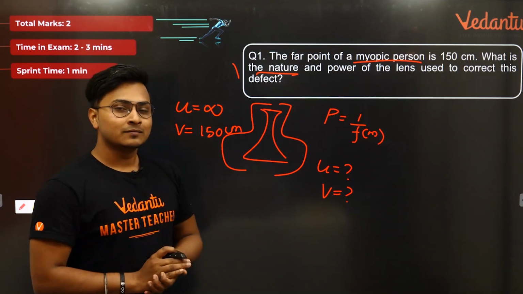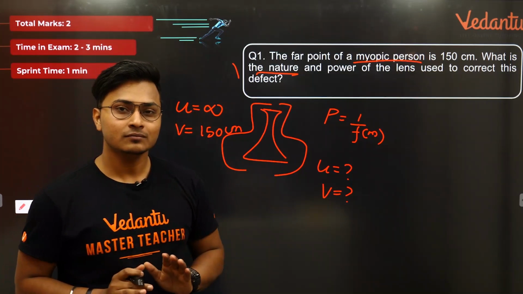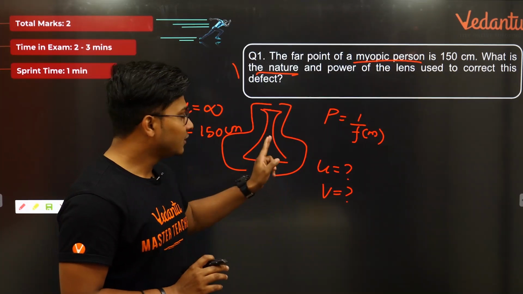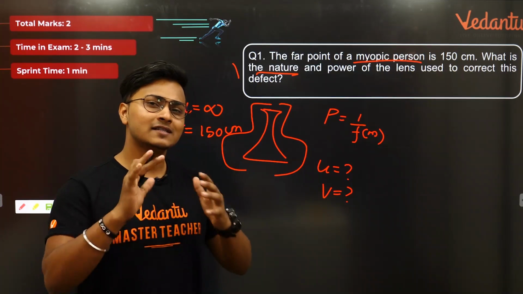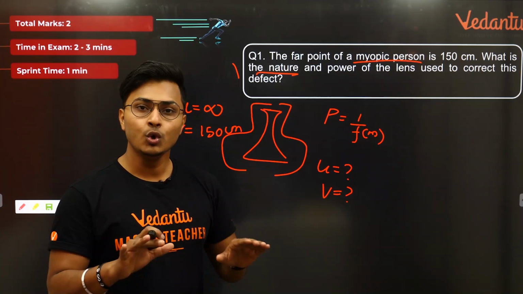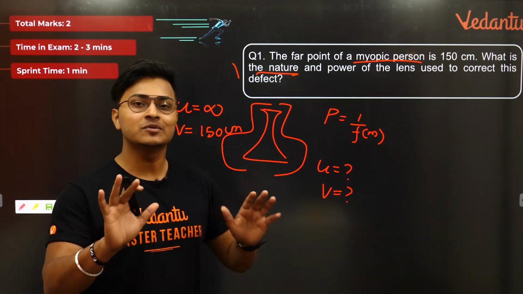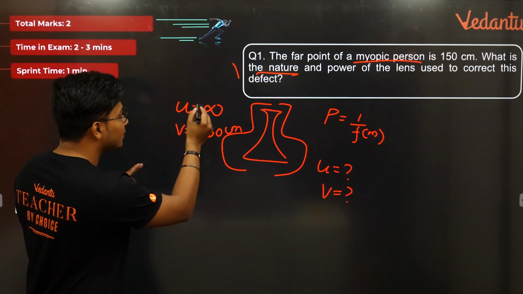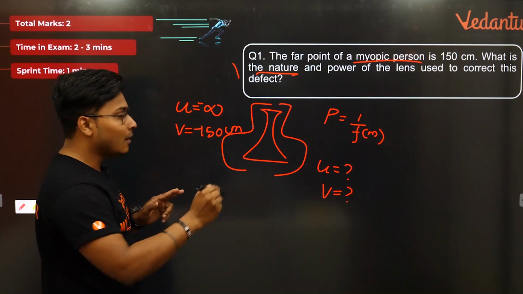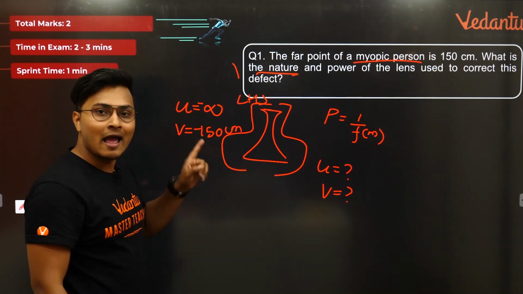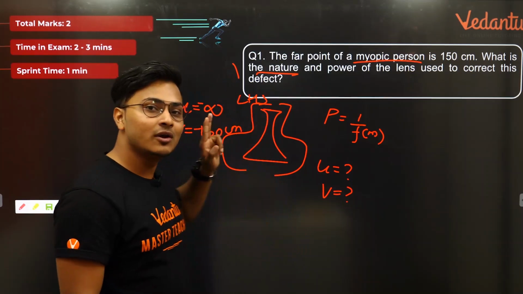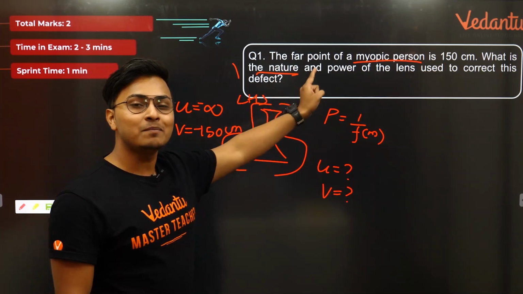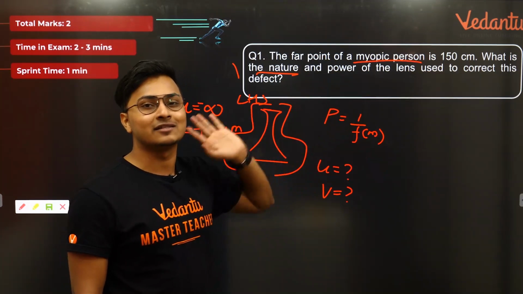Now comes the sign convention. Let's talk about the spectacles. When we talk about a concave lens, my dear students, think and tell me, does it ever give us a real image? The answer is no. It never forms a real image. Concave lens always forms a virtual image, and for the case of concave lens, that means I should get u also negative and v also negative, because all the things will be on the left hand side, and yes, that's how it is. So your u and v should be negative in the case of myopia, and the far point will be 150 centimeter or whatever centimeters given in the question. Simple scenario.